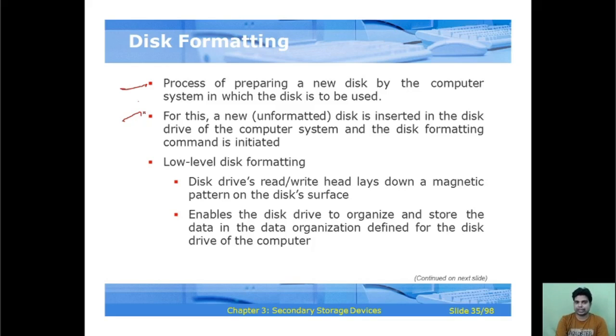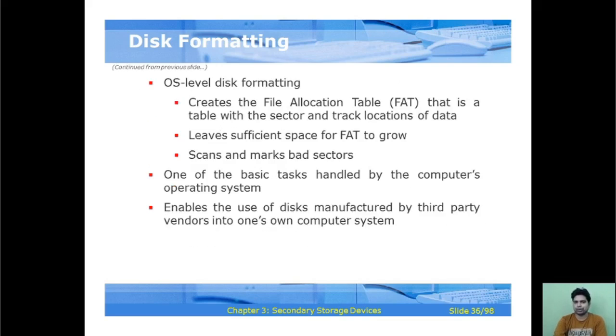Low level disk formatting means the disk drive's read write head places a magnetic pattern on the disk surface, and thereafter enables the disk drive to organize and store the data in the data organization defined for the disk drive of the computer.